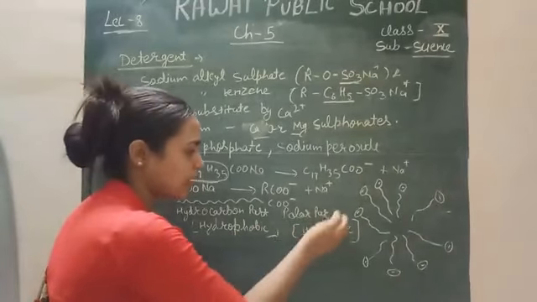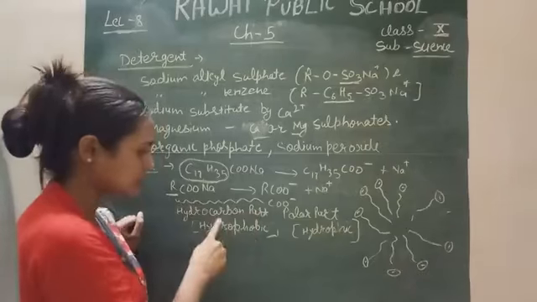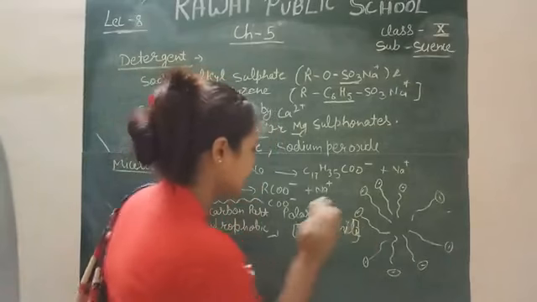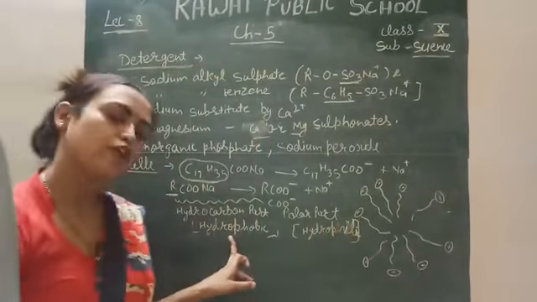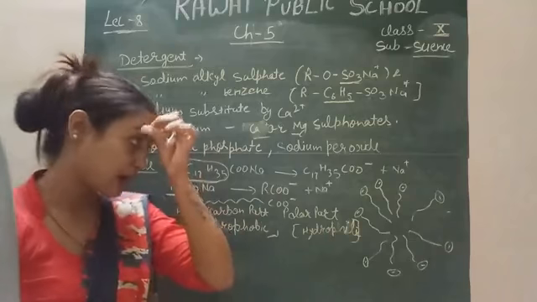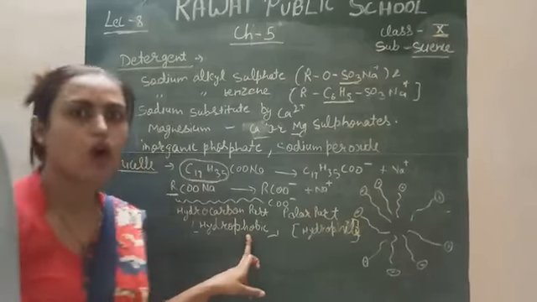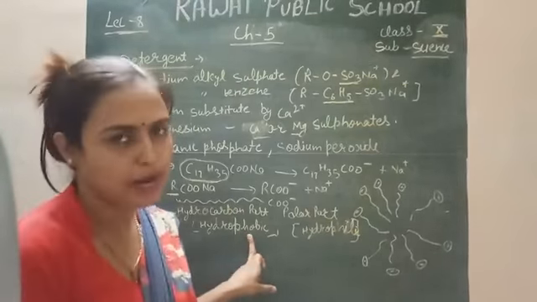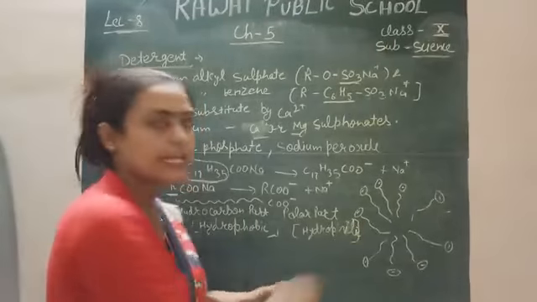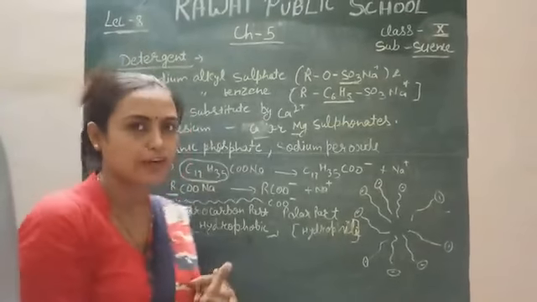This is the polar part of the detergent, which is called hydrophilic, and the head part or hydrocarbon part is the hydrophobic part. What is the meaning of hydrophilic and hydrophobic part? Hydrophobic means water hater, hydrophilic means water lover. The tail is the water-loving part, called hydrophilic, and the part which hates water is called hydrophobic.